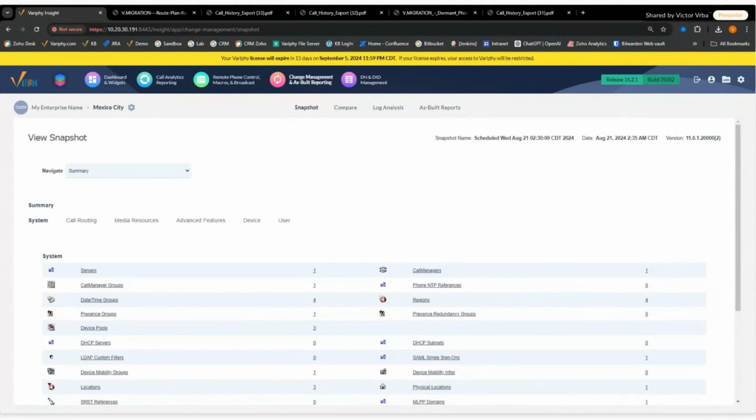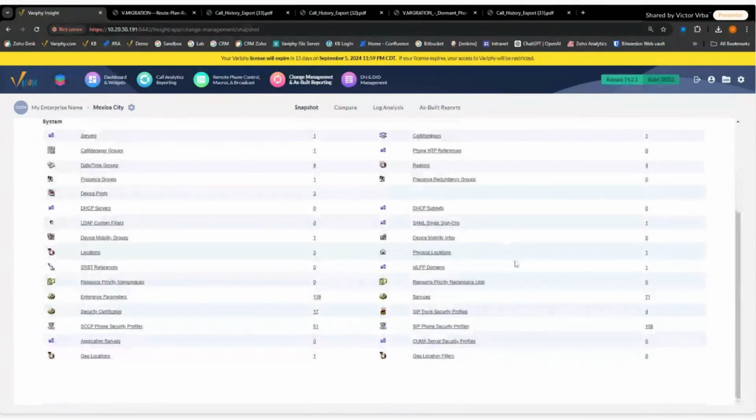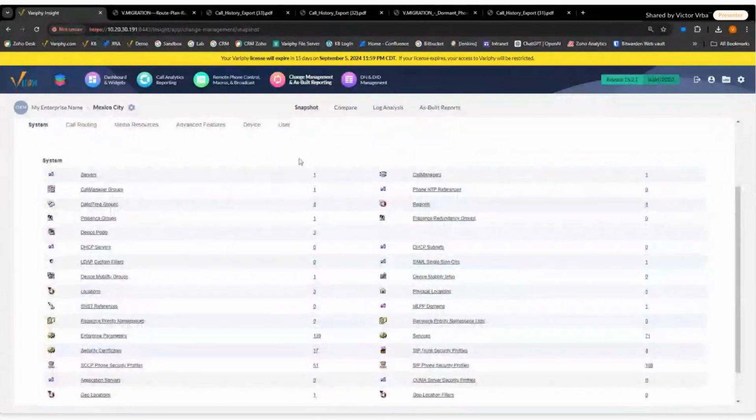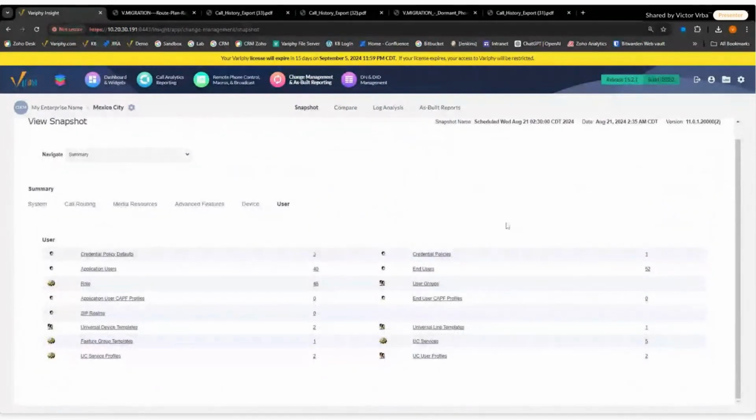Well, if you've already decommissioned your call manager, the answer is no, we don't even have that call manager anymore. But the nice thing with Verify is you're able to retain that call data, but you're also able to retain how that call manager was configured. So if I needed to see how users were configured, route lists, translation patterns, devices or departments were configured,